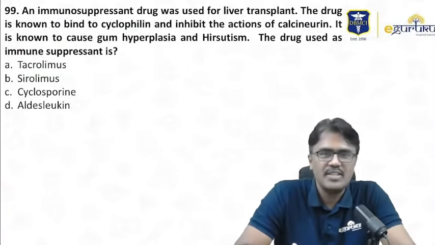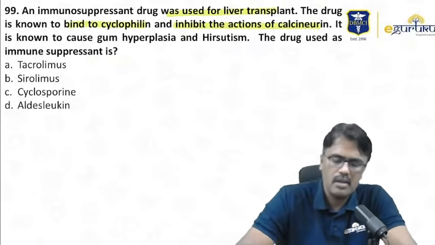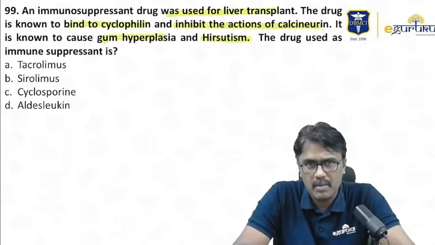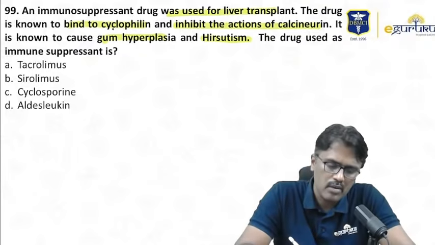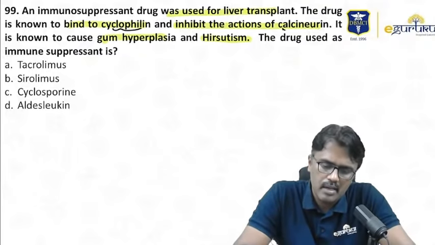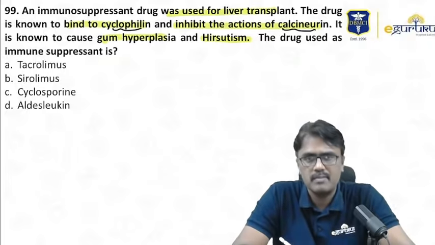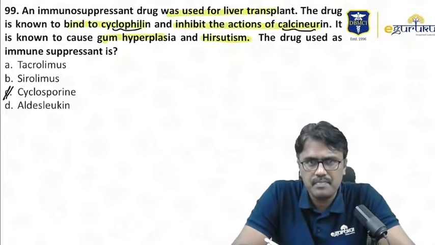Now the last question: an immunosuppressant drug was used for liver transplant. The drug is known to bind to cyclophilin and inhibit the action of calcineurin. It is known to cause gingival hyperplasia and hirsutism. What is the drug used? Remember, it's a case of organ transplantation. The drug binds to cyclophilin and it inhibits calcineurin, and along with that, the adverse effects given are gingival hyperplasia and hirsutism. So the drug is cyclosporin.